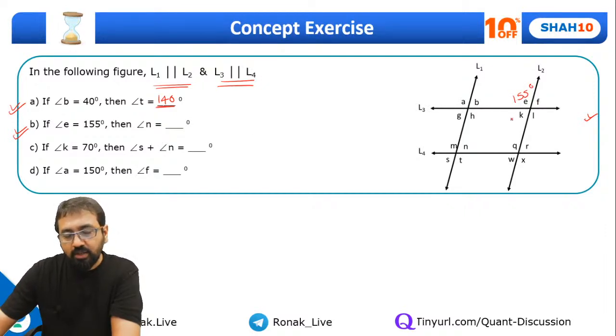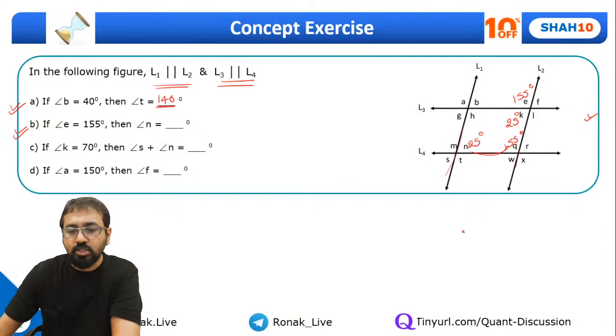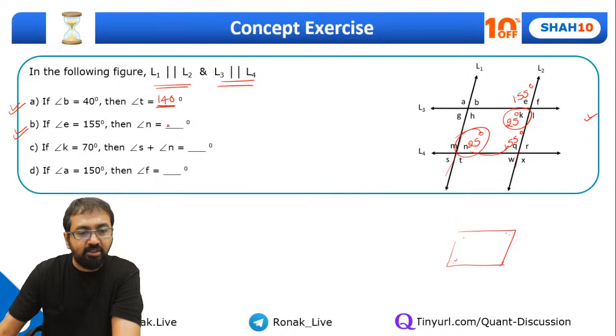So guys, if this is 155, this has to be 25. And if this is 25, this has to be 25. Right? You can straight away make it out. Otherwise, you can relate it this way: this will again be 155 because this is 155. And since these two are parallel lines, the summation of these two angles should be 180. But otherwise, you can also think of it as a parallelogram. And in a parallelogram, opposite angles are the same and adjacent angles sum to 180 degrees. So if this is 25, this has to be 25. So I'll write down this as 25 degrees.